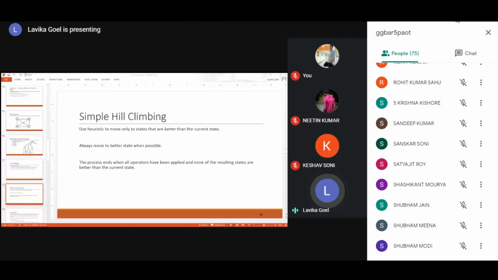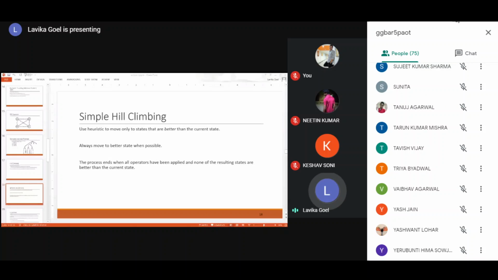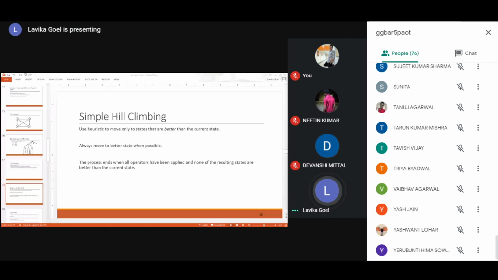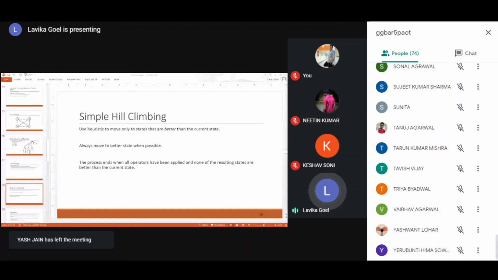We will not move further if we don't have a better state from the next states, then the process will basically end. If there is no state which is better than the current, then we will not go further. So we will not select any state. We just select a state which is better than the current state. Otherwise, we don't proceed. So always we will use a heuristic function to move to a state